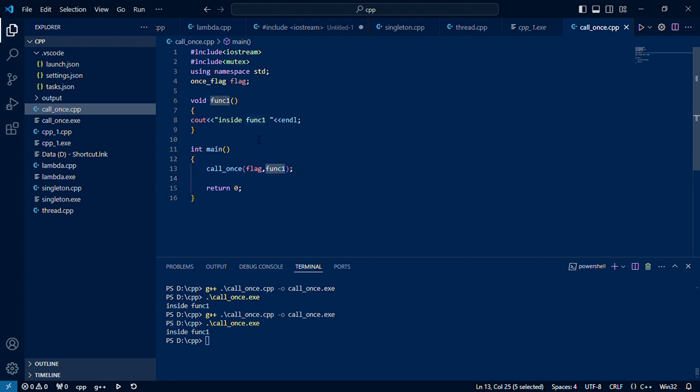Now, the actual application of this is in a multi-threaded environment, or in the case of a singleton creation where an instance of that object should be created only once. We will try a simple case here.